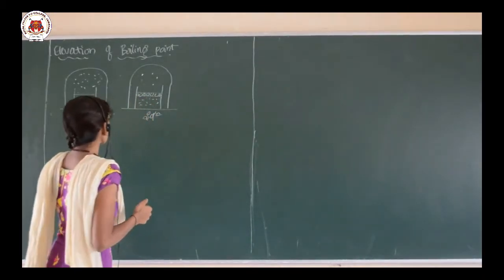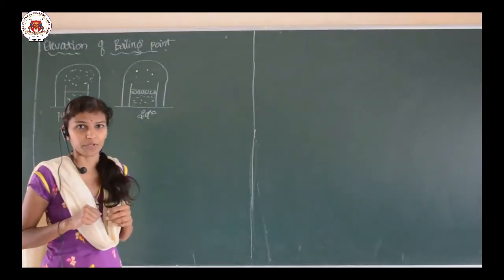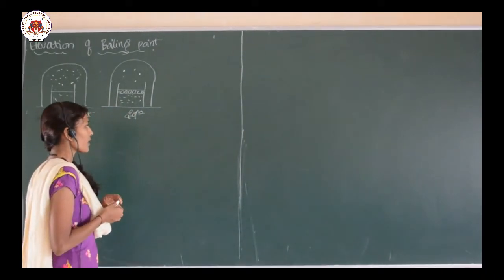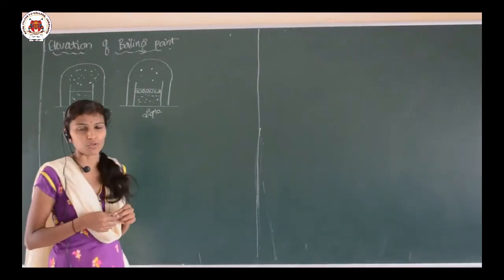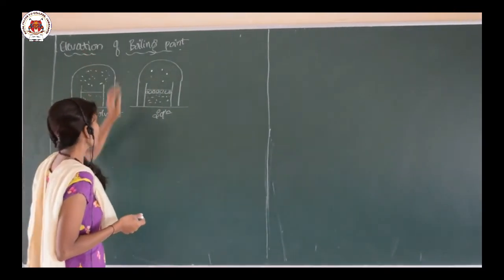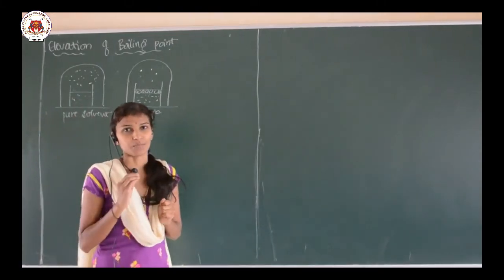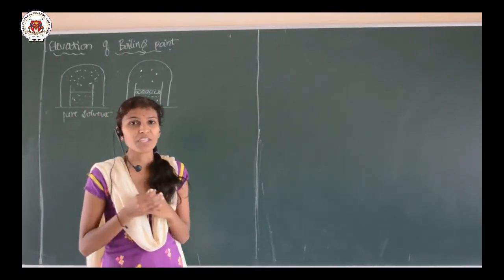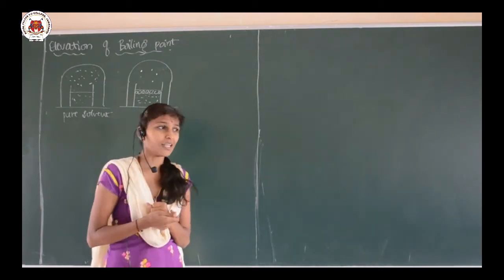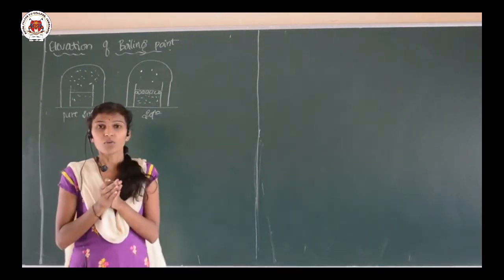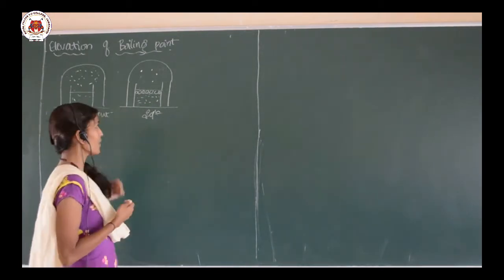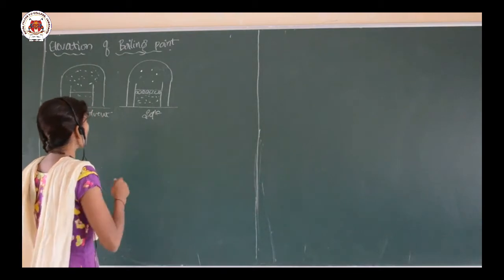Today we are going to discuss one more colligative property. In the last class we discussed the first colligative property, that is the lowering of the vapor pressure, relative lowering of the vapor pressure, and today we are going to discuss the elevation of the boiling point. Elevation means there is an increase of the boiling point. So, when will the boiling point increase? That is nothing but the elevation of the boiling point.